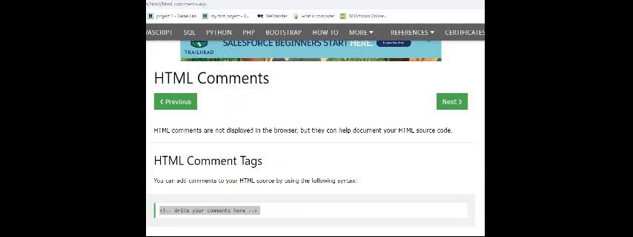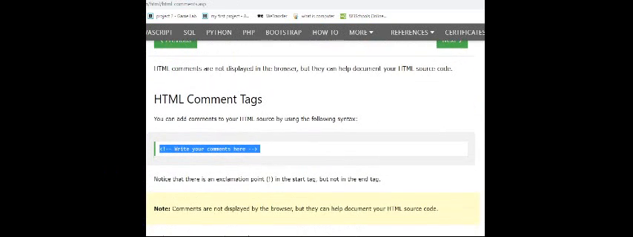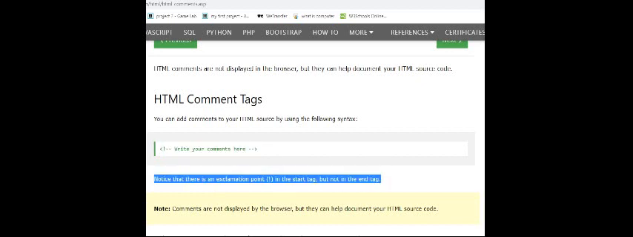And next here, the comment tag. See here, the comment tag is going to be written like this. Notice that the exclamation point is only in the starting tag, not in the ending tag. The exclamatory mark can only be written in the starting tag. Okay.